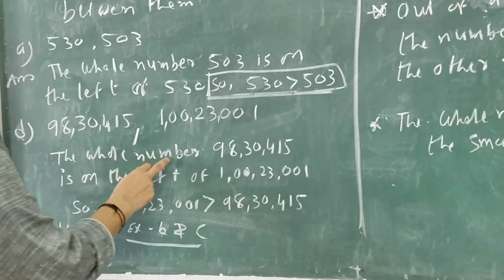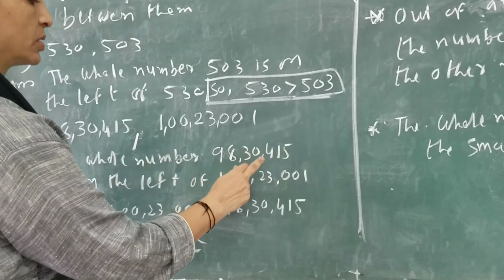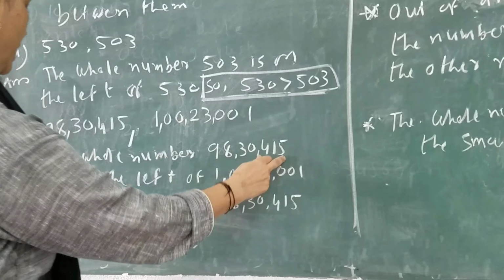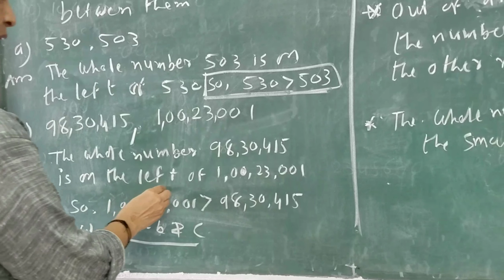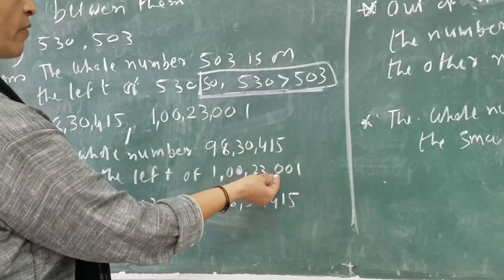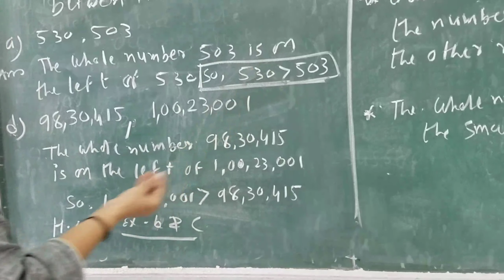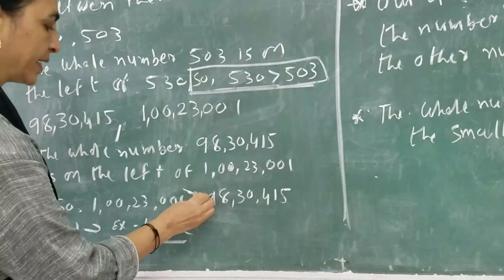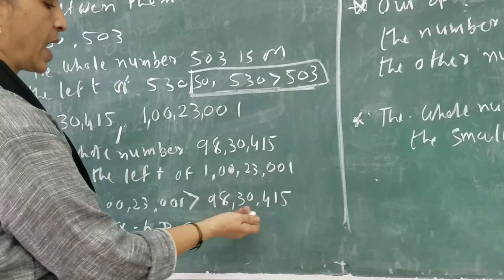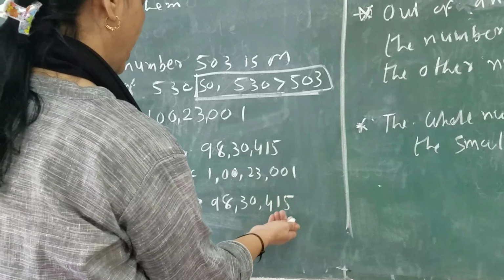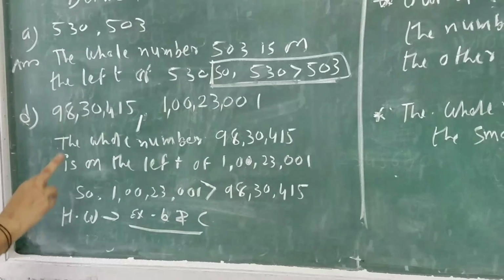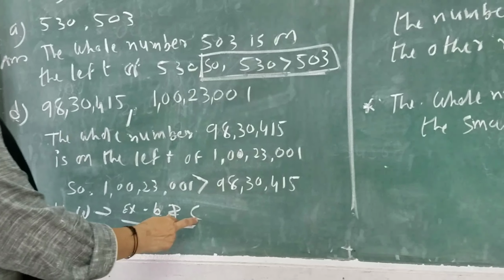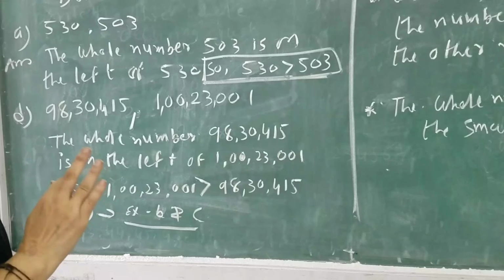So the whole number 98,30,415 is on the left of 1,23,001. So 1,23,001 is greater than 98,30,415. And as homework, example B and C you do in your classwork notebook.